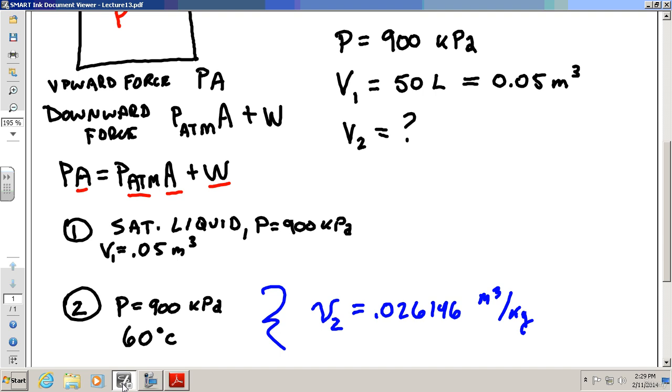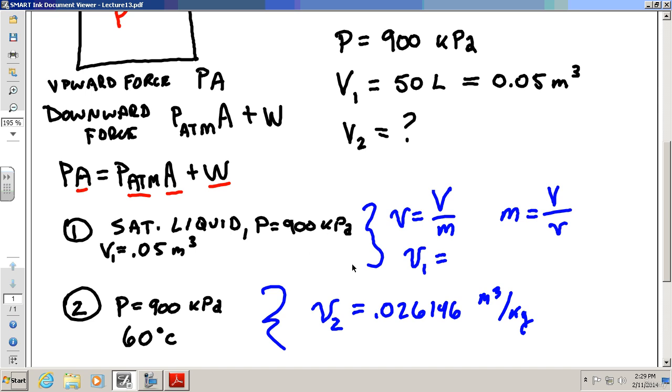Yeah, I don't know anything about the mass given in state 2, but what could I do at state 1 to help me solve for the mass? Remember that the specific volume is equal to the total volume divided by mass. Therefore, if I want to solve for mass, I can manipulate this equation and say mass is volume divided by specific volume. Well, I know what the volume is, so if I could get the specific volume at state 1, seems like I could use that very simple equation and get the mass, right? Okay? So let's do that.